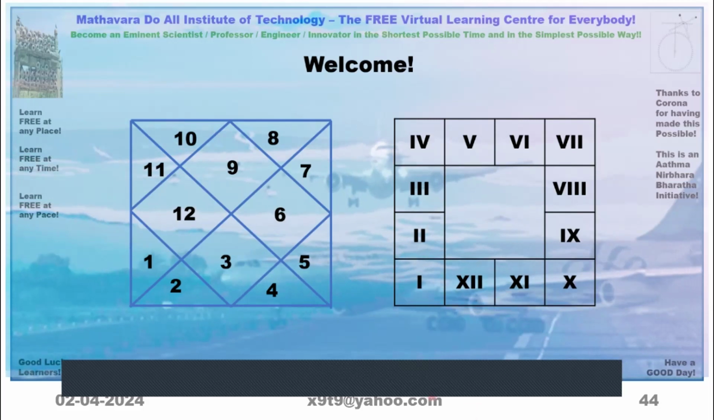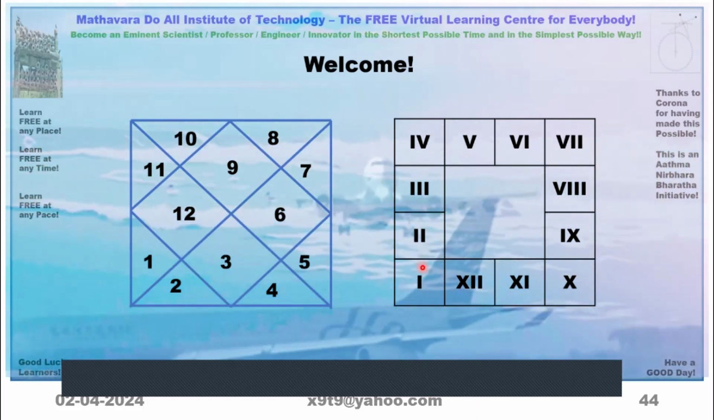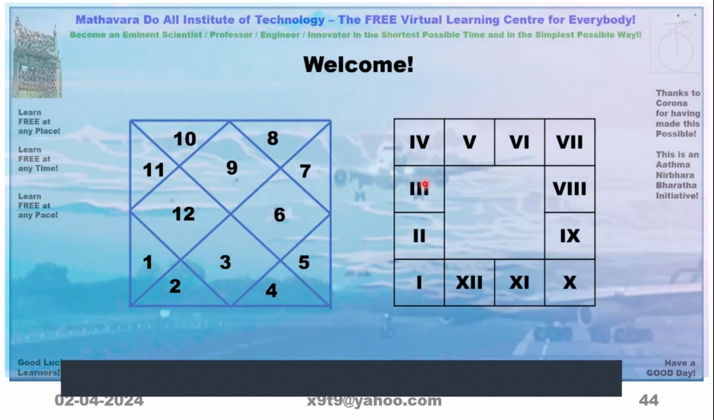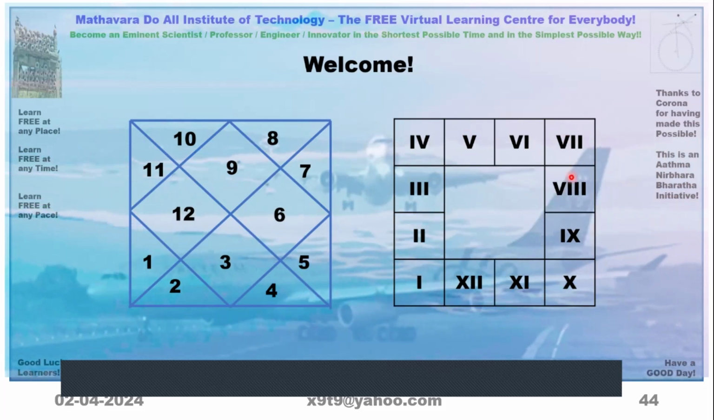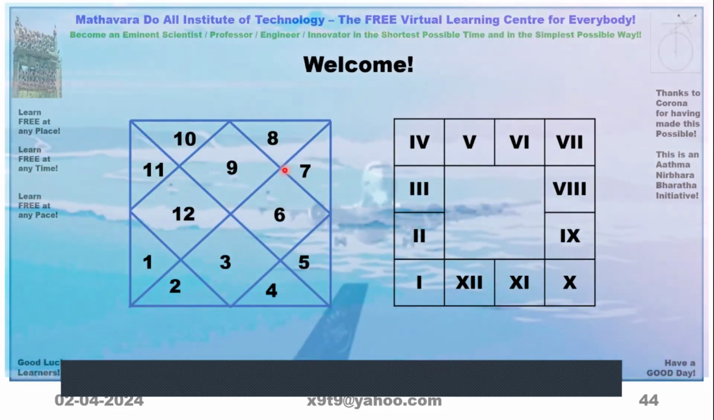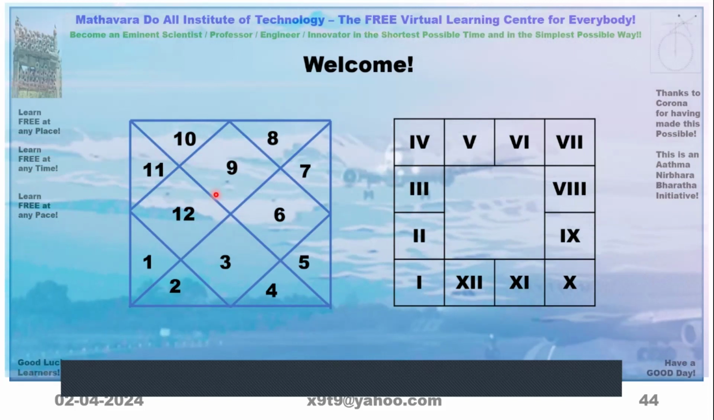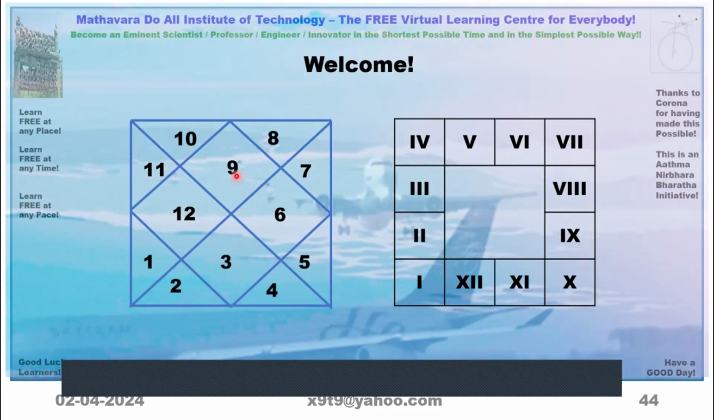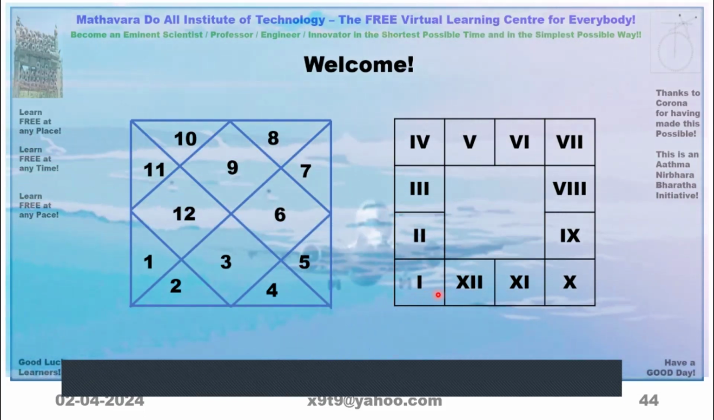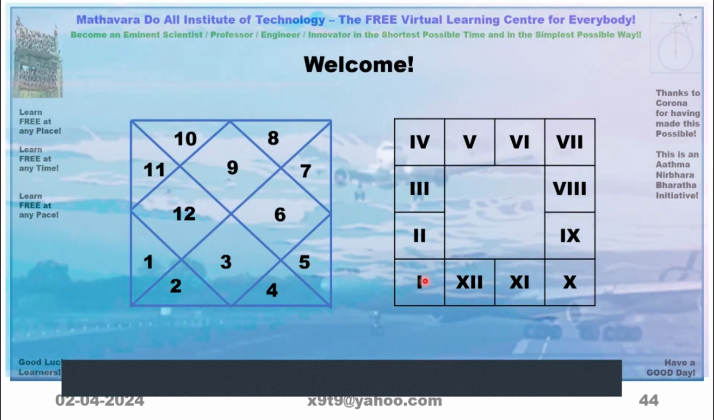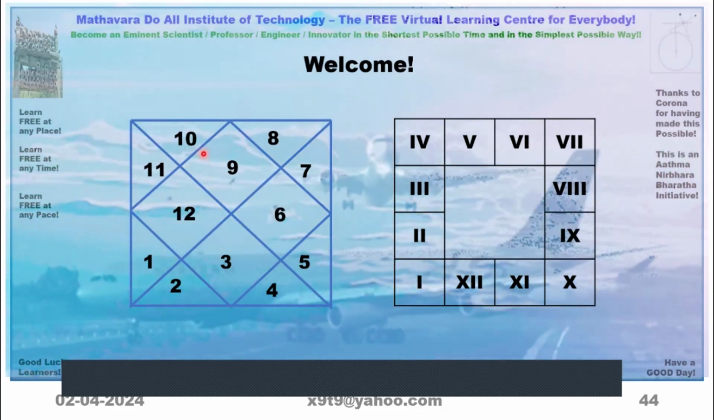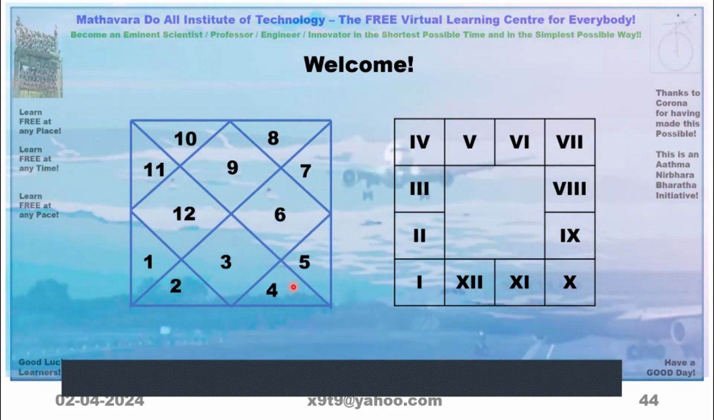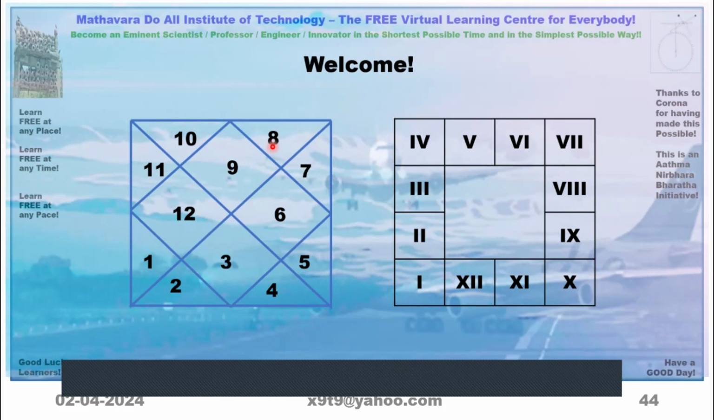For example, if the ascendant is Sagittarius, then we will write 1 here. Then second house, third house, fourth house, fifth house, like that it will go. Now, to identify which Rashi is in the ascendant, because this place is reserved for lagna or ascendant, we have to write the number corresponding to the sign which is lagna in this place. So Sagittarius is number 9. Then it will be 10, 11, 12, 1, 2, 3, 4, 5, 6, 7, 8. Like that we will write.